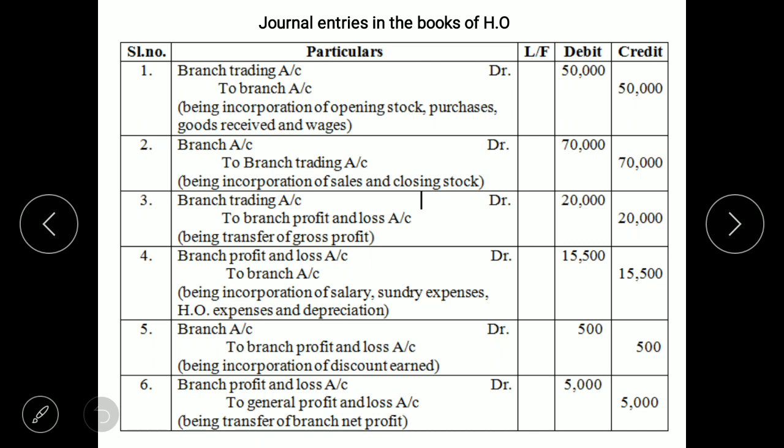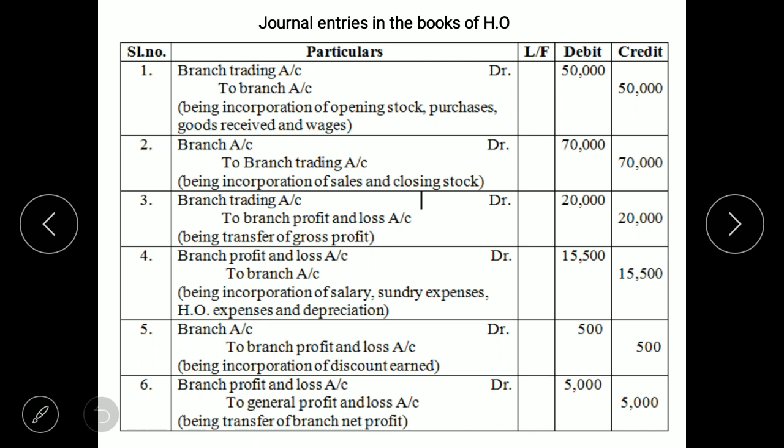Amount 50,000, 50,000. Next, credit side of trading account. So journal entry will be branch account debit to branch trading account, being incorporation of sales and closing stock. 70,000, 70,000. So now we have taken debit side items and credit side items.